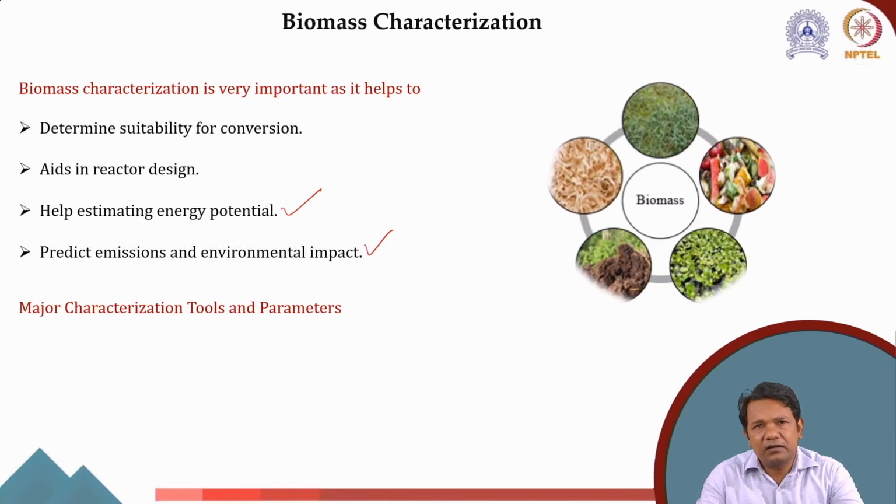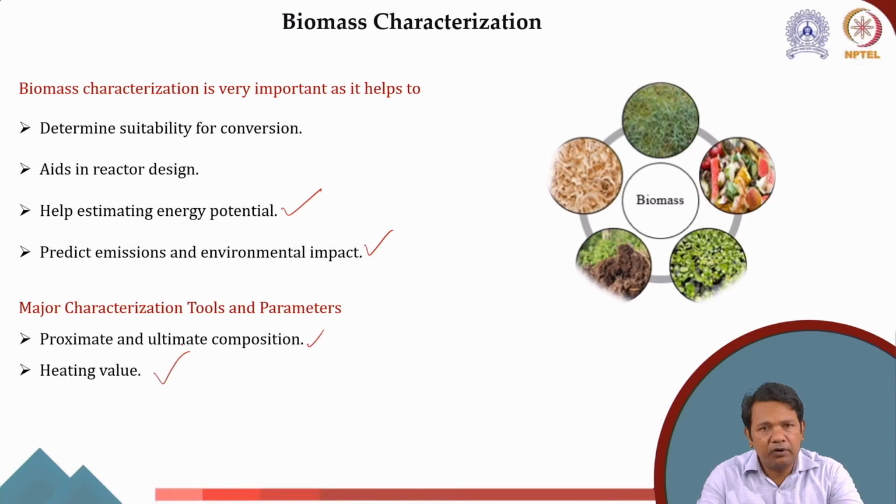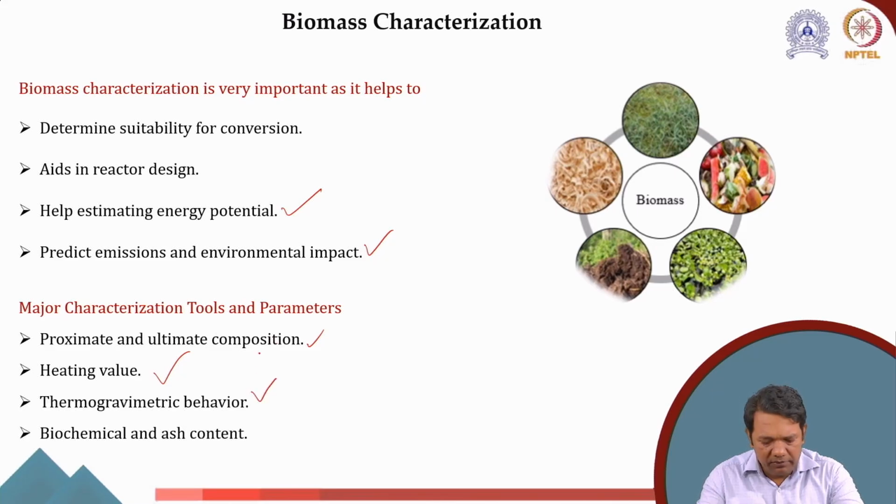Now the major characterization tools and parameters that we use: the first thing is related to the feedstock properties like proximate and ultimate composition. Then we learn about the heating value calculations, thermogravimetric behavior, and biochemical composition as well as the ash content. These are very important parameters which help us decide what kind of gasifier is suitable for what kind of feedstock, particularly the thermal behavior and the elemental composition as well as the biochemical composition.